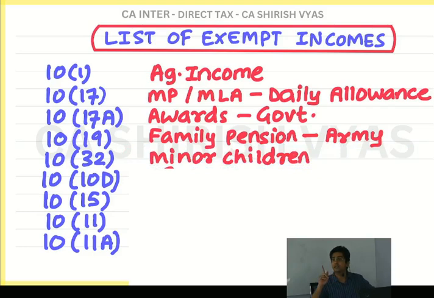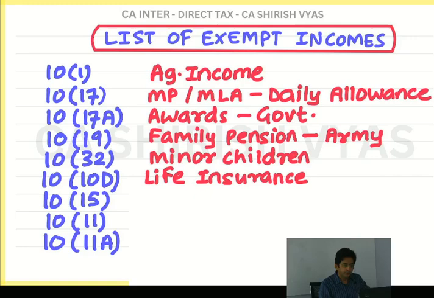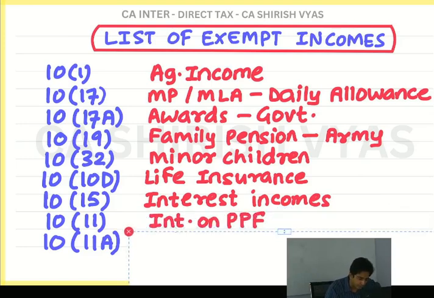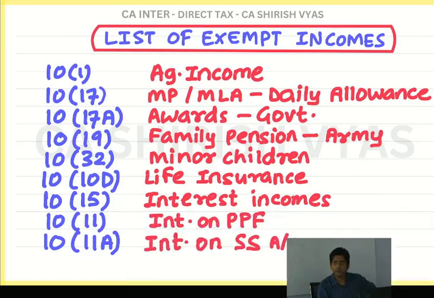Life insurance policy, 10-10D. Keyman life insurance is taxable. They are money-minded people. But life insurance where you try to secure a family, wife and children, that is family-minded and exempt. 10-10D. Then 10-15 was gold bonds and post bar. I have just written interest income, but it is interest income on gold bonds and post bar. 10-11 was PPF, Public Provident Fund account. Very good, your memory is sharp. Then Sukanya Samriddhi account.